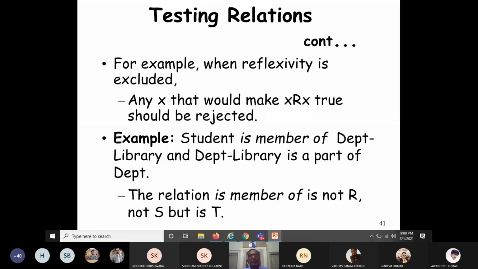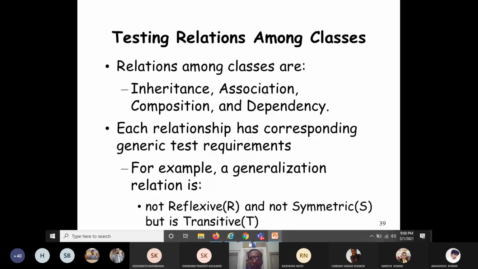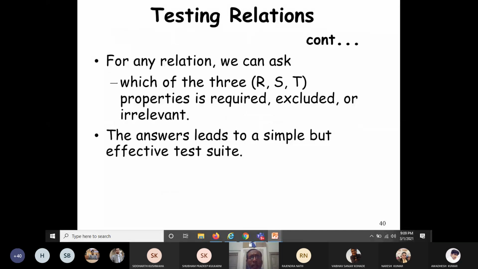Yes. So as I was saying, each relationship has its corresponding generic test requirements. For example, a generalized relation is not reflexive, not symmetric, but it is transitive. So those kinds of generic test requirements you have to test for any relation. Because, for example, here we have said that a generalized relation is not reflexive and not symmetric, but it is transitive.